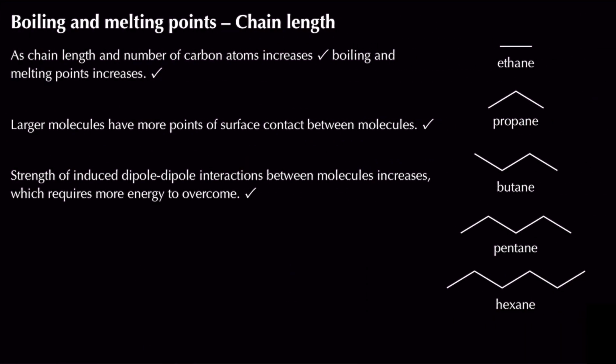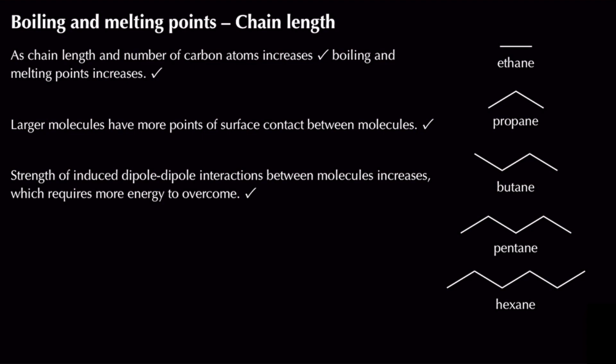So, moving on, if we look at boiling and melting points of alkanes, the first factor that affects them is chain length. When we describe the trend in boiling and melting points with chain length, we normally say that as chain length increases, the number of carbon atoms increases, and the boiling and melting point increases as well. That's our description. What about explaining it? Well, remember, alkanes are all non-polar simple covalent compounds, and induced dipole-dipole interactions are the biggest factor affecting the boiling and melting point.